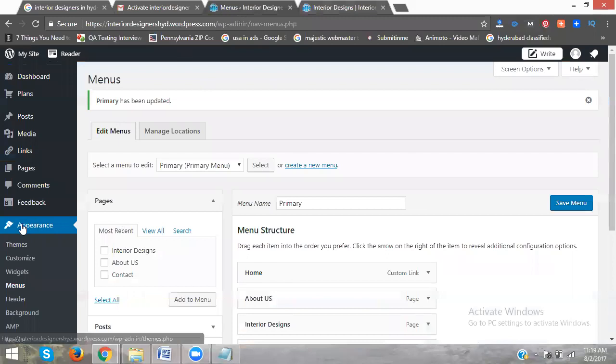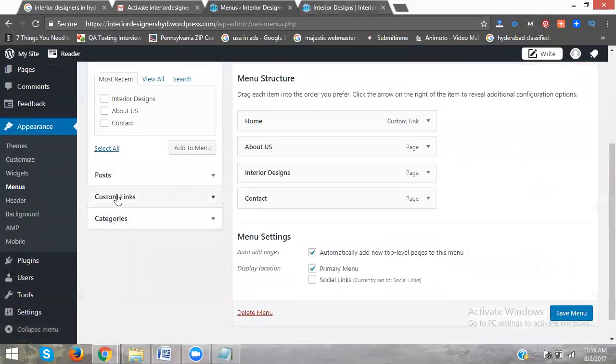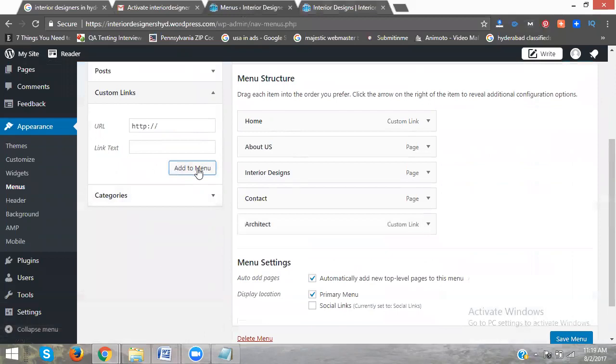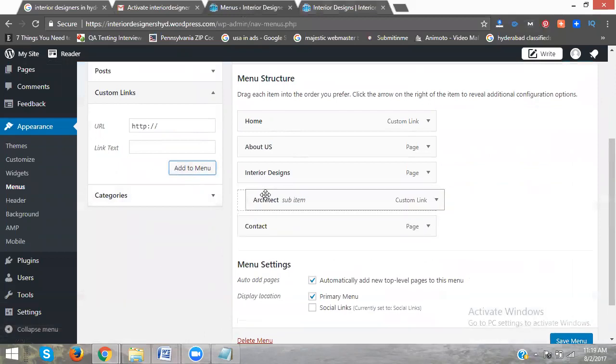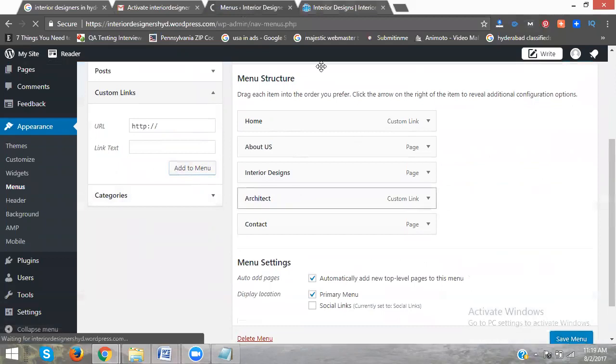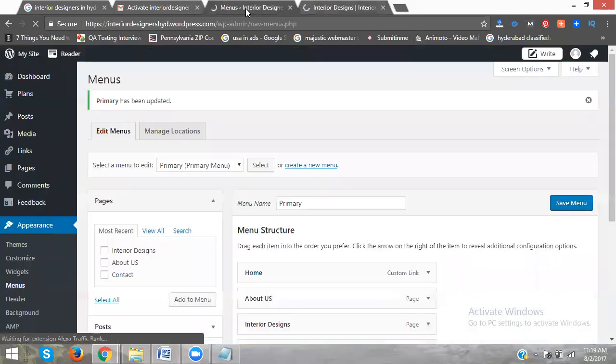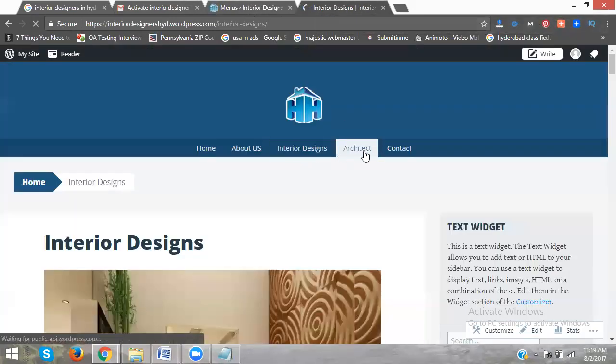Now here, same, Appearance, in the Menus. The column is the custom link. Here copy this link. Select for architect. Add menu here. Change your position. Okay. Save menu. Now look at this. Done. When somebody clicks for architect, they redirect to my website.